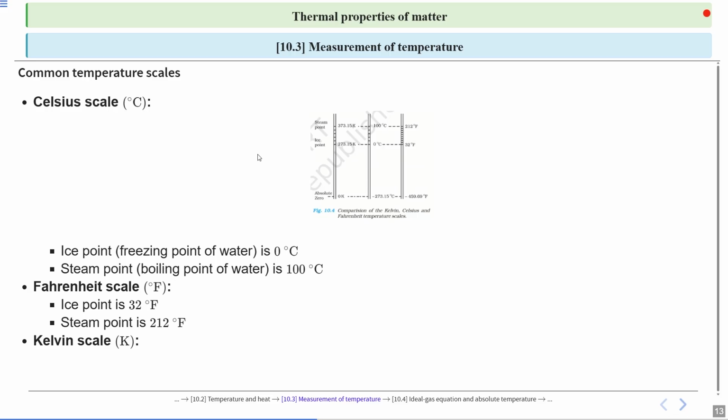Third is the Kelvin scale. In the Kelvin scale, the lower fixed point, or ice point, is 273.15 Kelvin, and the upper fixed point, or steam point, is 373.15 Kelvin. So this is the comparison of the Kelvin, Celsius and Fahrenheit scales, the common temperature scales.